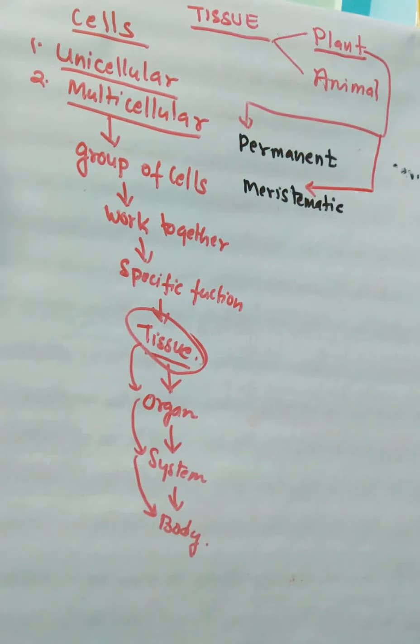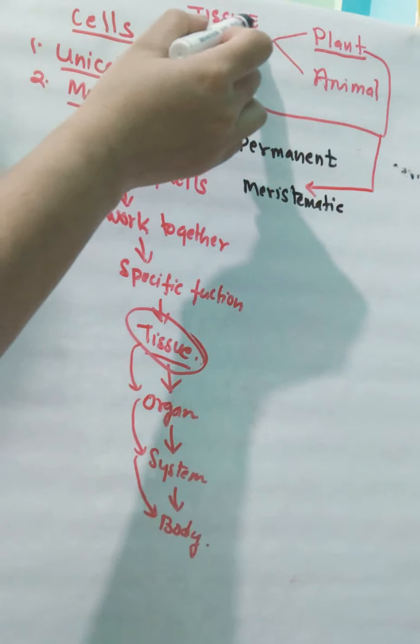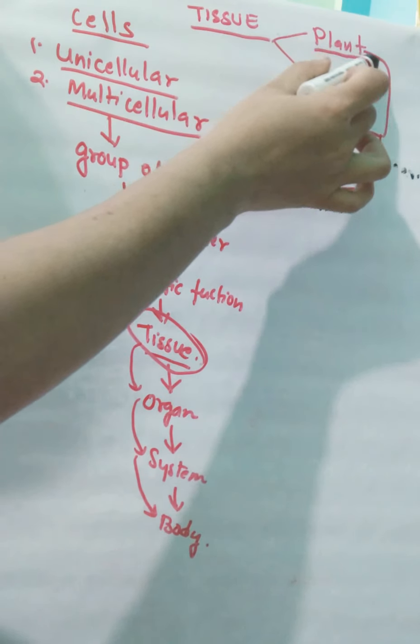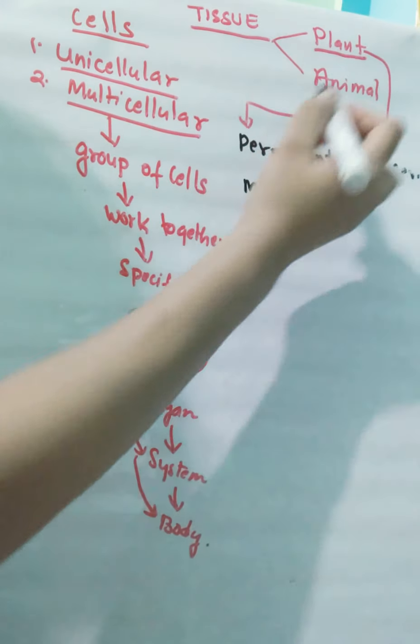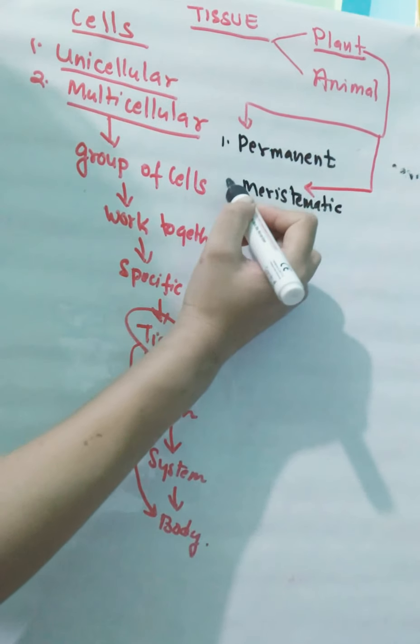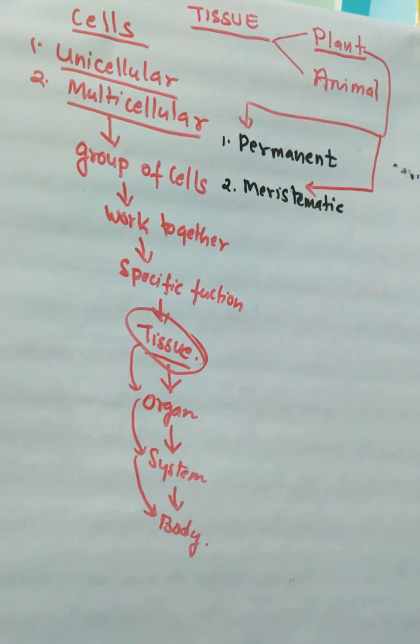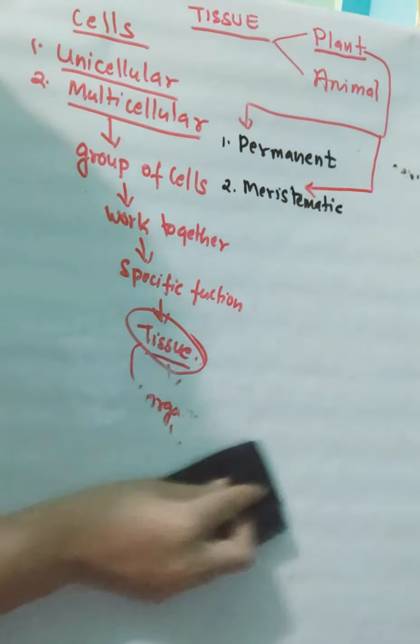Okay, did you get the point? In plant body system there are two types of tissues. One is permanent and another one is meristematic tissues. Now they are further divided into subtypes. Let us see. Okay, I hope you understood. Let me erase this.